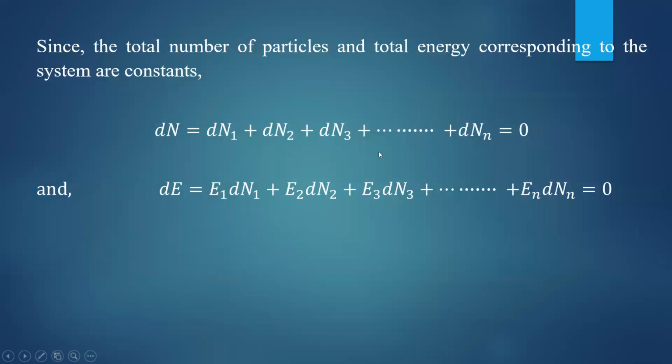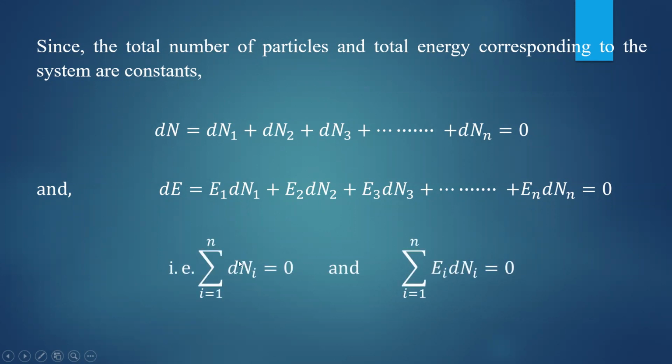And if you express this in summation form, the conservation of the number of particles is given by the summation of dni equal to 0, where the summation runs from i equal to 1 to n, and energy conservation is given by the summation over i equal to 1 to n of Ei dni, which should be equal to 0.